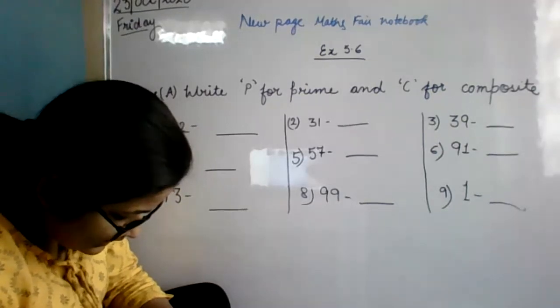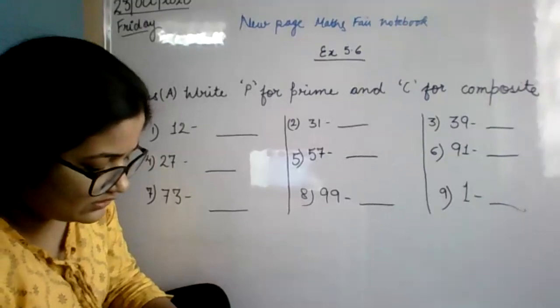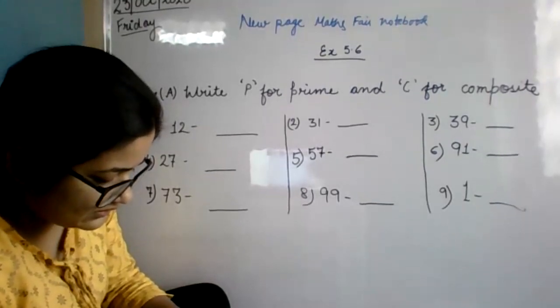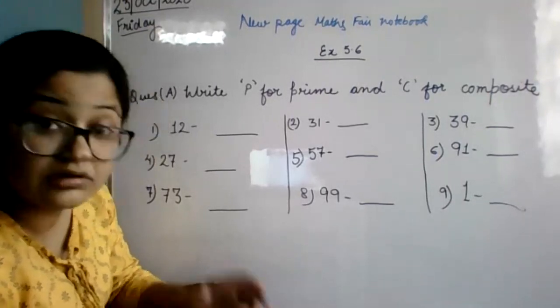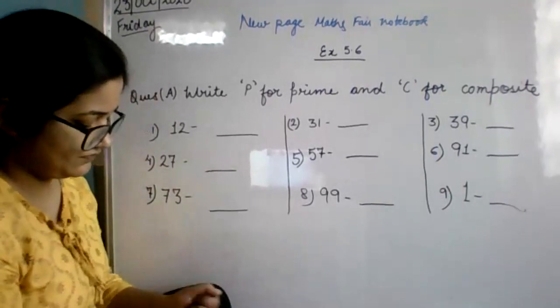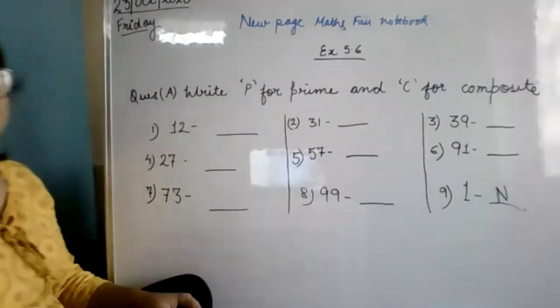Anshuman, fourth answer is wrong. Correct it. How did 27 become composite for you? Excuse me, ma'am. Ma'am, I am saying that 1 is neither prime nor composite. Okay, ma'am.